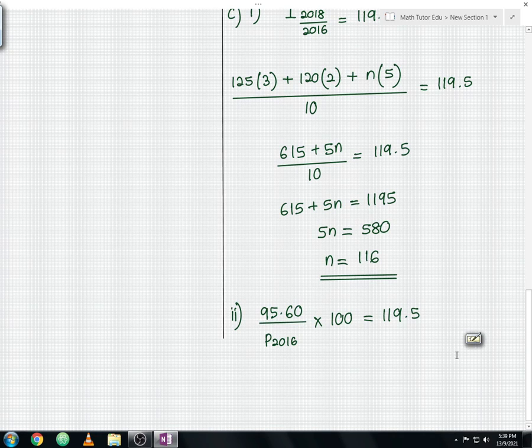Just want to make it clear, guys, this working is not for one material but for one complete wallet. So from here let us continue. To find the price of wallet in the year 2016 will be equal to 95 ringgit 60 cent, you times with 100 and you divide with 119.5.